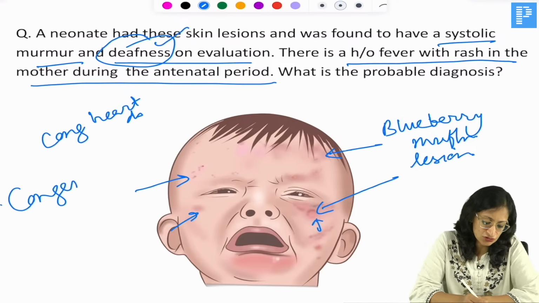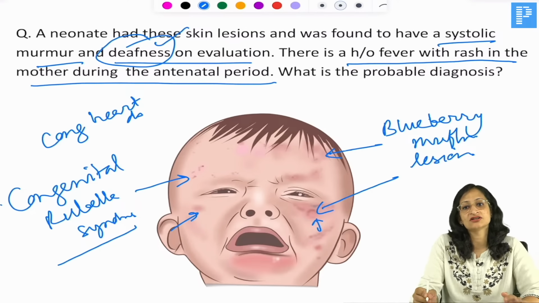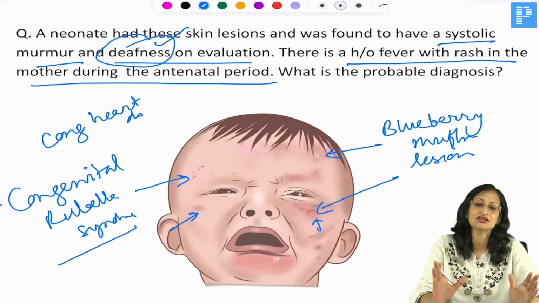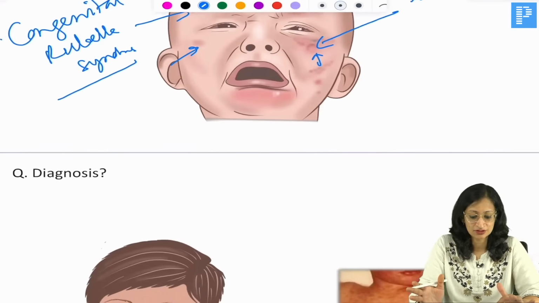Congenital rubella syndrome. Okay, the most common heart disease in congenital rubella syndrome is patent ductus arteriosus. Okay, patent ductus arteriosus, which initially in the neonatal period can sometimes give a systolic murmur, and later it becomes a continuous murmur. Okay.